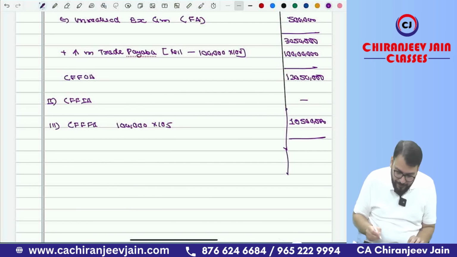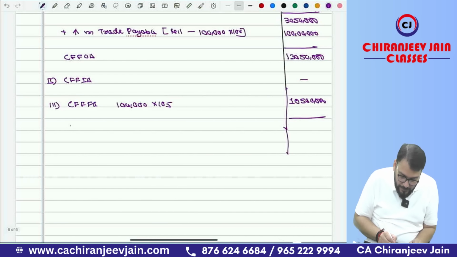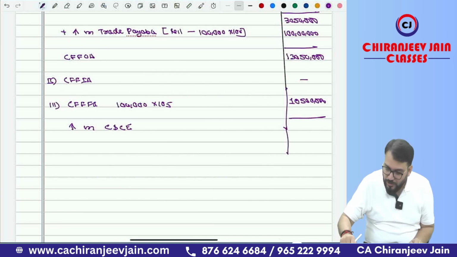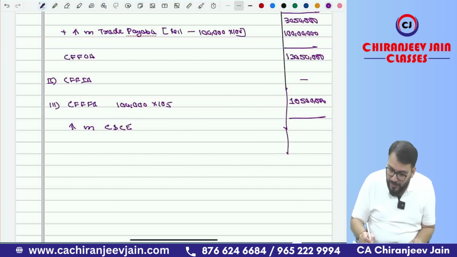So this becomes the net change, the increase in cash and cash equivalent during the year. So 1 crore 30 lakh 50,000 plus 1 crore 5 lakh, the total will be 2 crore 35 lakh 50,000.